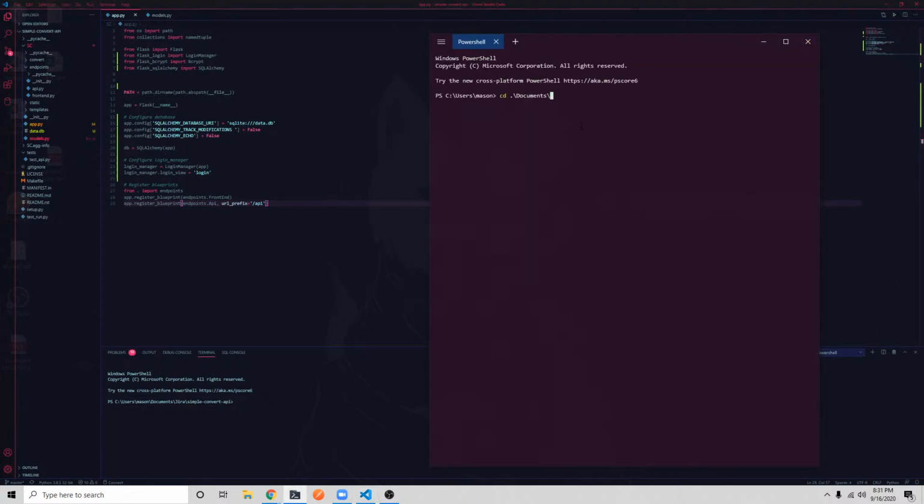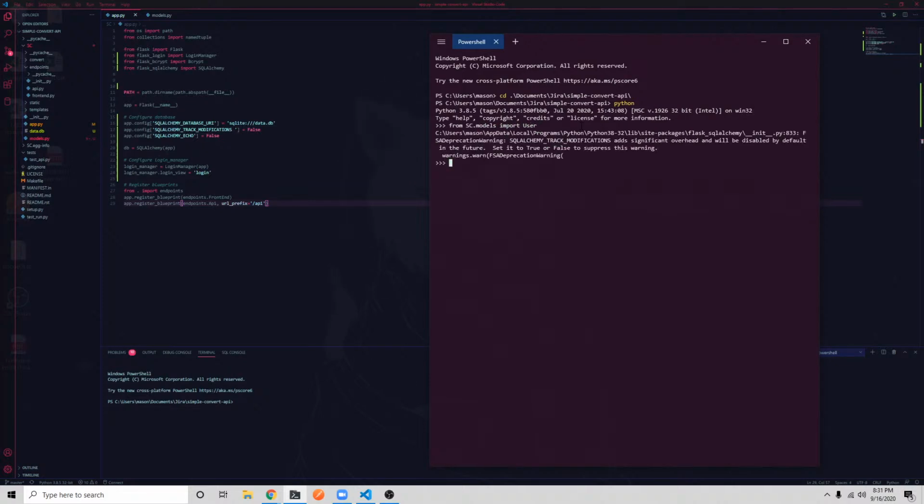So, Python. We'll say from simple convert dot models import User. So there we go. Looks good.